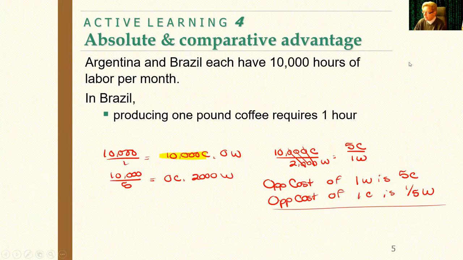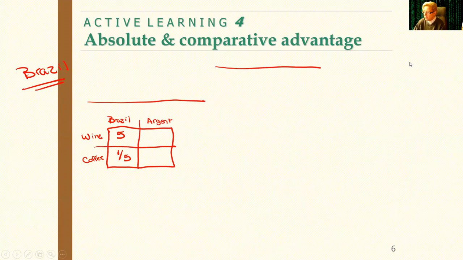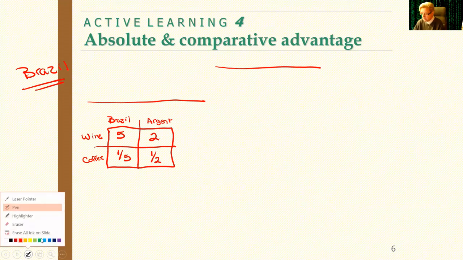So again, going back to my trade table and filling in that information, every time I produce 1 wine in Argentina, I give up 2 coffee. And every time I produce 1 coffee, I give up 1/2 wine. At this point, I want to ask in my trade table which number's lowest for each row.